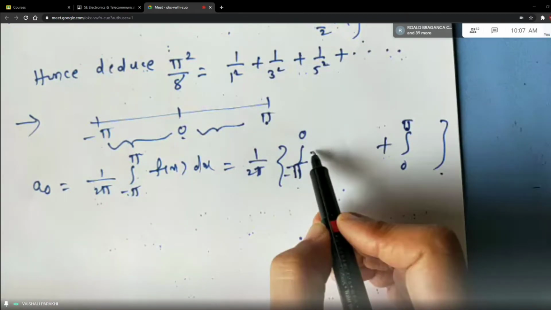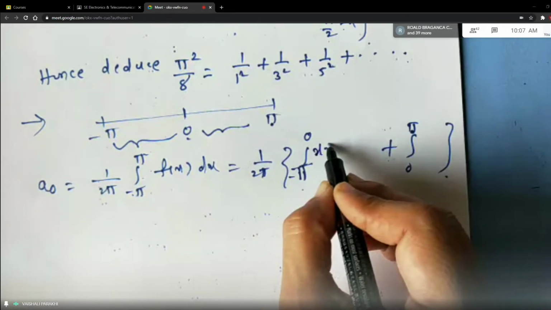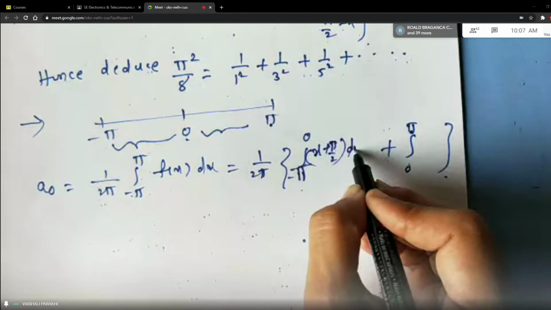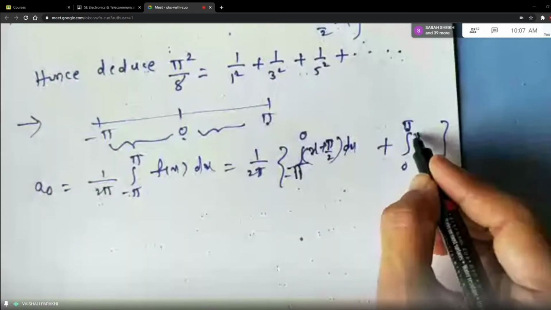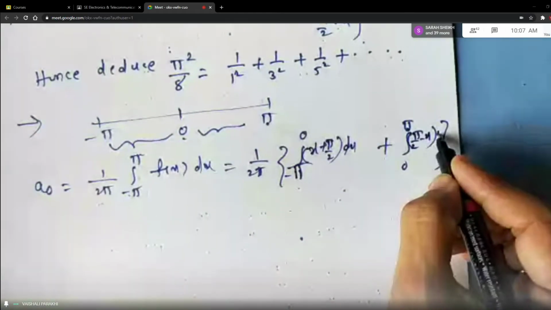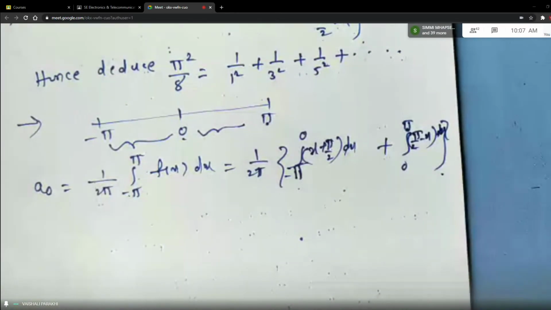What is f of x in the first interval? It is x plus pi by 2. And what is f of x in the second interval? It is pi by 2 minus x. Correct? dx. So nothing I did here. I just substituted f of x for the first and second integral.